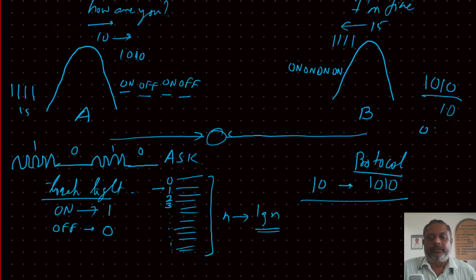Again he sees nothing is coming, he assumes A is sending 0. Again sees, assumes 0. Again sees, assumes 0. So he assumes that 0, 0, 0, 0 is sent, which means a code 0. So he looks into the code book, and for the message against 0, when he looks here, it says hello.